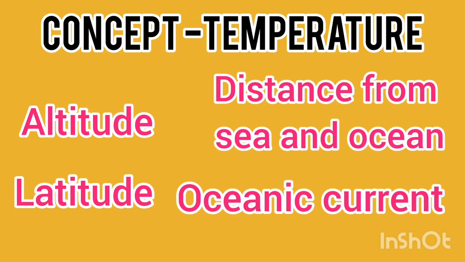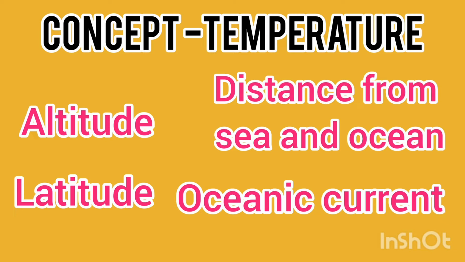At low altitude we see the hot waves, and at a higher level we see the cold at high altitude. The temperature decreases by 1 Celsius as the altitude increases by 160 to 165 meters. So that is about altitude.